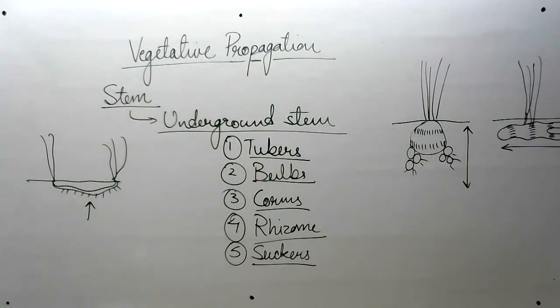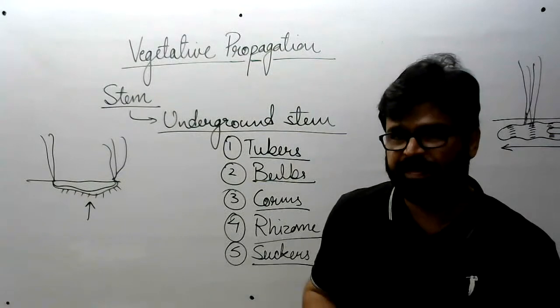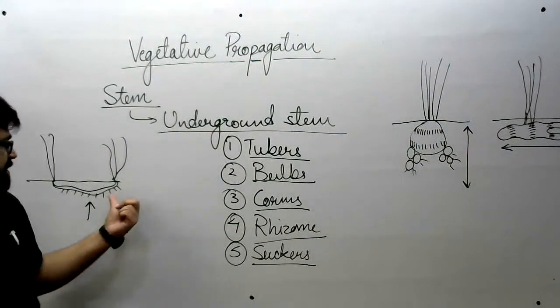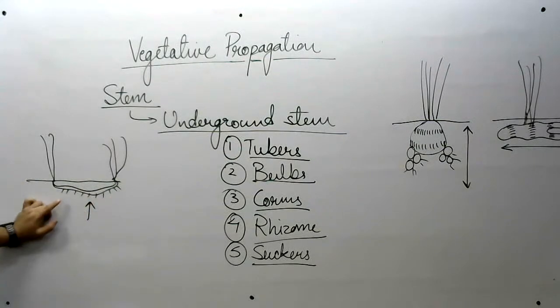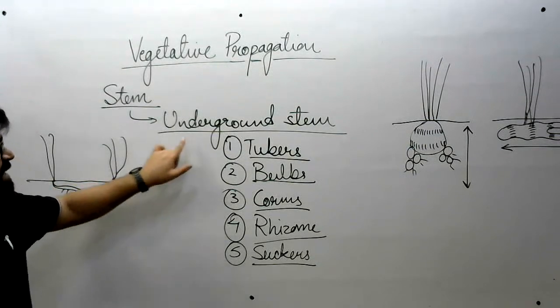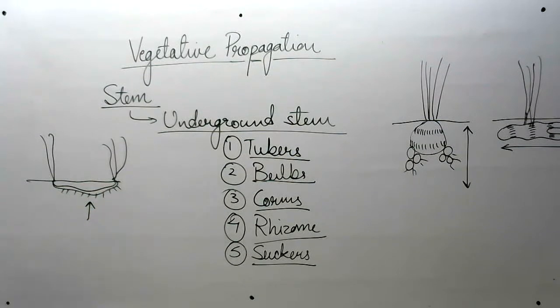And one flowering plant is also there, chrysanthemum. Later a runner will also come, so you should know the difference between the two. Runner is not an underground stem, whereas sucker is an underground stem. You need to remember this. So that finishes your underground stem.